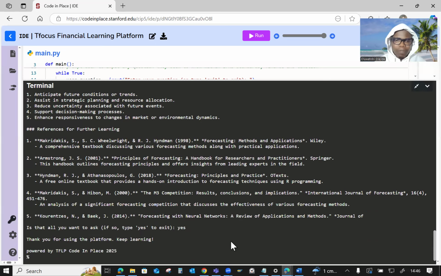So once I type yes, it tells me, thank you for using the platform. Keep learning, powered by Tfocus. That's my nickname. Financial Learning Platform, Code in Place 2025. So that's all. And I believe this is a platform people within the finance space can leverage instead of going to the robust ChatGPT and the likes of them. You can just leverage Tfocus Financial Learning Platform and streamline your learning in summaries, and then harvest all your references to do your deep dive or further study.